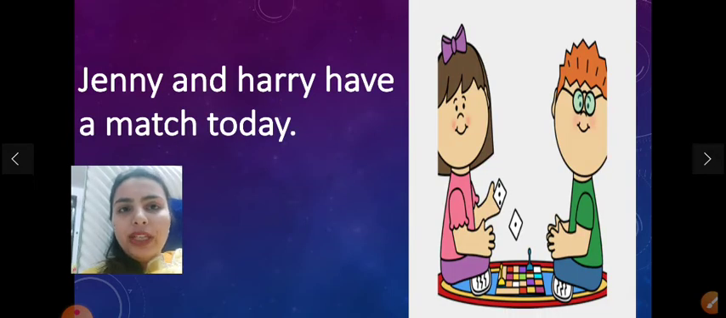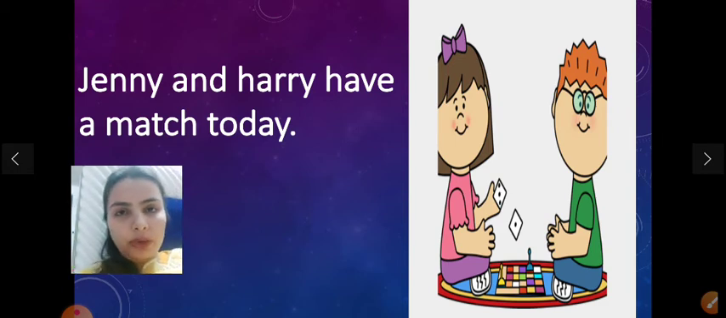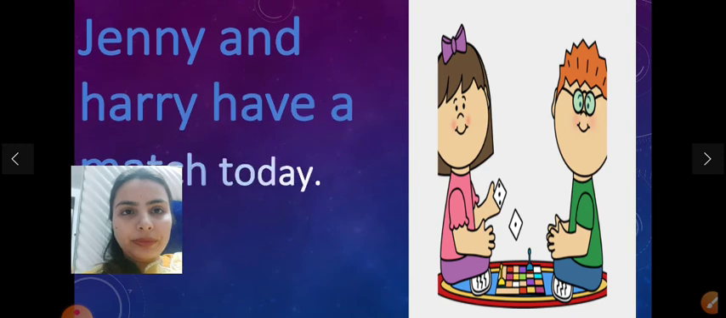Next, Jenny and Harry. Here we are talking about two people, that means about plural. So we use have with Jenny and Harry because we are talking about plurals. Jenny and Harry have a match today.